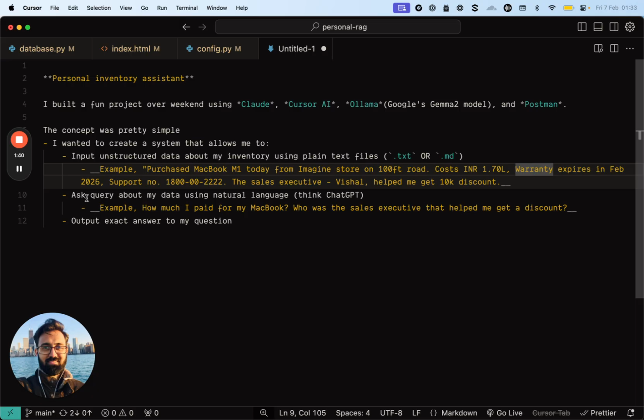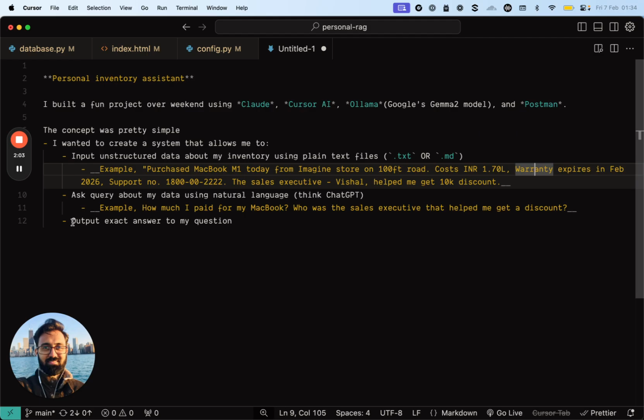Second thing, I wanted to ask a query about my data using natural language, just like you would ask ChatGPT basically. An example would be how much I paid for the thing that I bought, or who was the sales executive assistant that I spoke with, or that helped me get a discount, right? And as an output, obviously, I wanted the exact answer to my question, right?